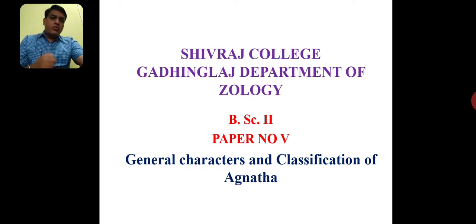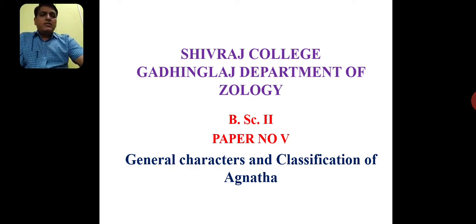In this chapter also, we are going to see the various general characteristics of Agnatha, along with some classification up to the classes. We will see the general characters first of all, and then we will see the classification and examples of the Agnatha.